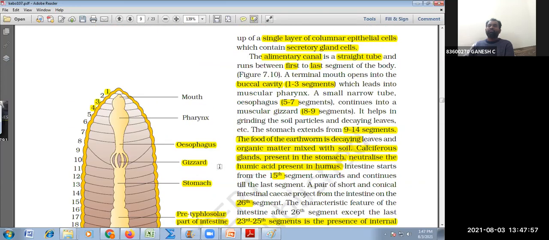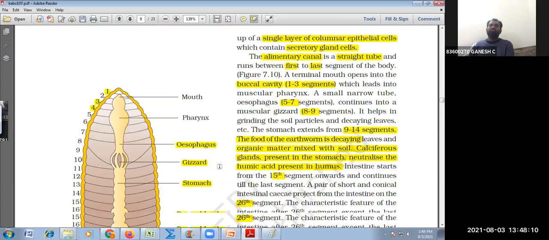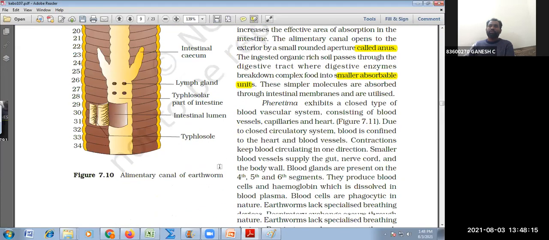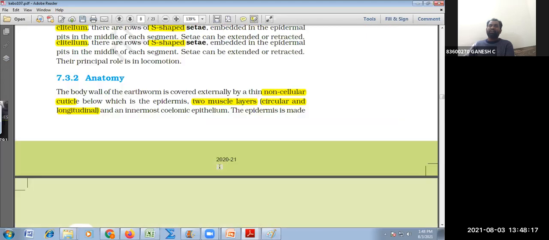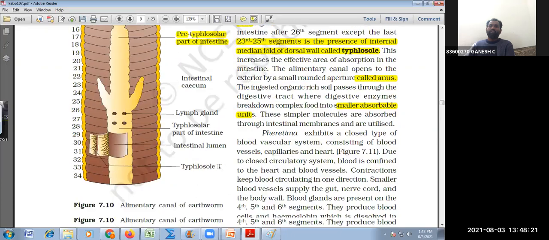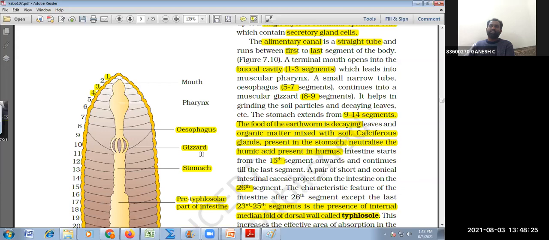They are feeding on decaying organic matter like leaves and other things. They are the best decomposers. They are increasing the soil fertility. Therefore, they are the farmer's friend. Is this clear to you? This was about the alimentary canal or the digestive system of earthworm. This is additional information, take 10 minutes and study it today after the classes.